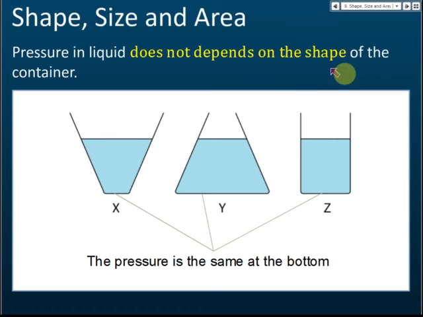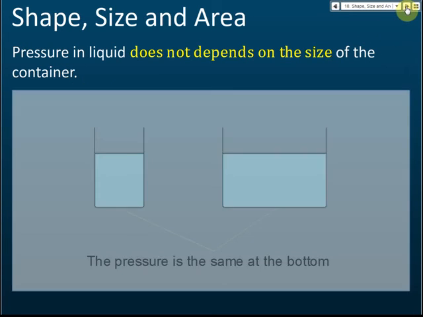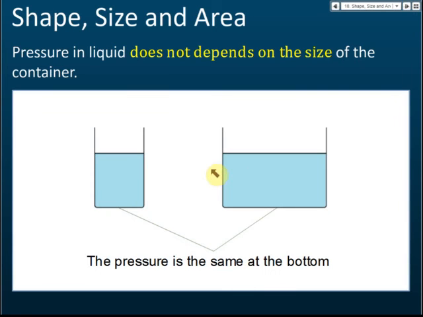So pressure in liquid does not depend on the shape of the container. Big, small, any shape, as long as the depth is the same, then the pressure is the same. Pressure in liquid does not depend on the size of the container either. Big container, small container, the shape is the same, but this one is much bigger compared to this one, but still the pressure will be the same at the bottoms as long as the depth of the water is the same. So pressure does not depend on the size, and it does not depend on the shape.